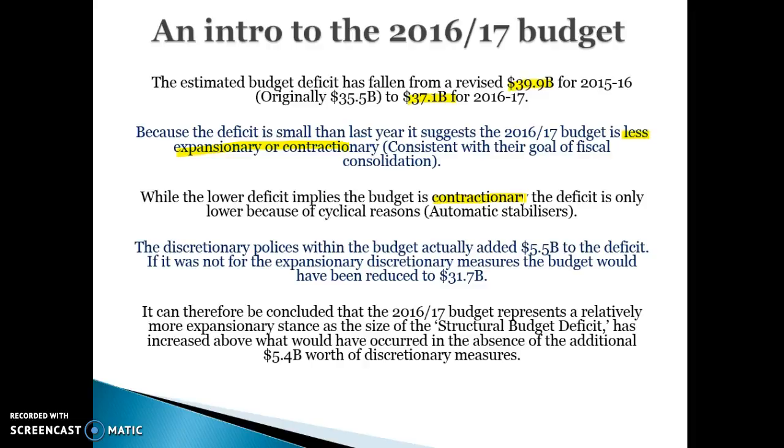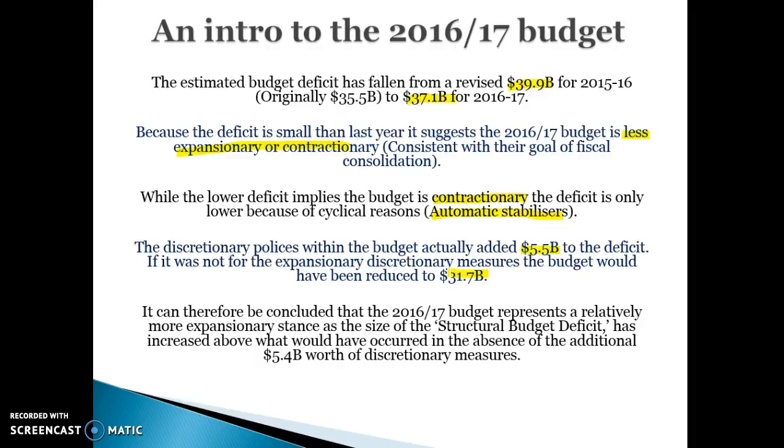However, the deficit has really only been reduced because of automatic stabilisers. It's only because the economy is growing slightly faster than last year that our budget has gone into a slightly smaller deficit. The discretionary policies within the budget have actually been quite expansionary and have added another $5.5 billion to the deficit. So if it wasn't for these expansionary discretionary policies like cutting company tax rates and putting money into the jobs path for youth unemployed, then the budget deficit would have fallen to $31.7 billion.